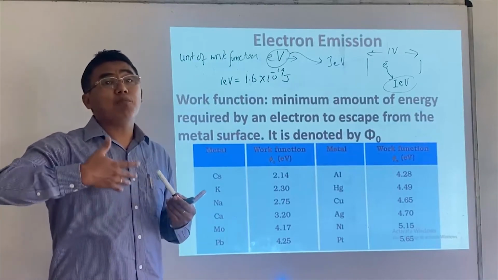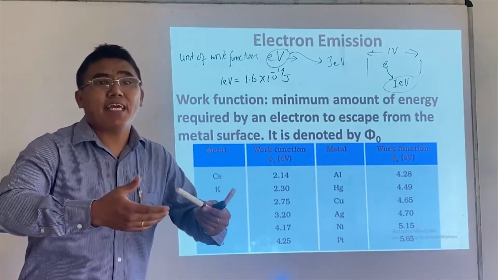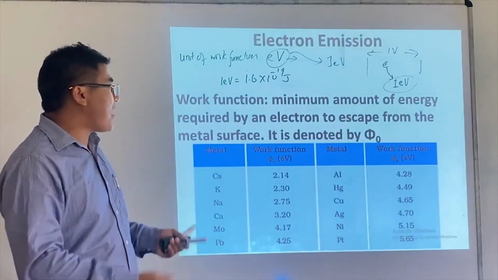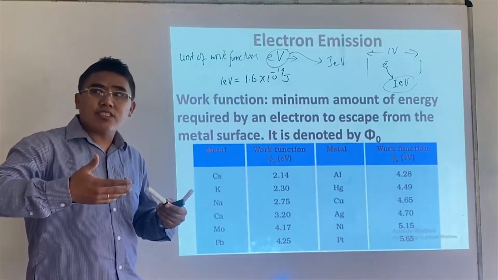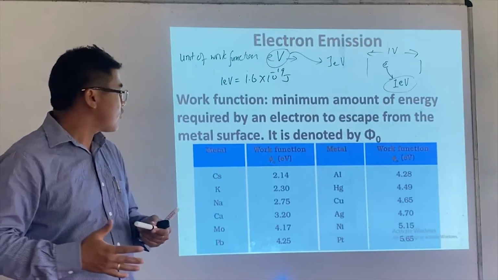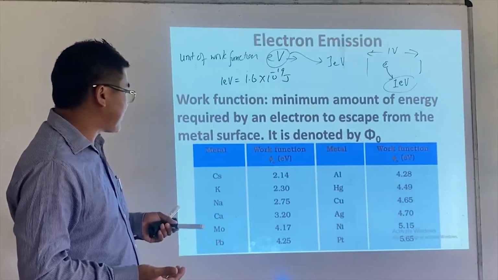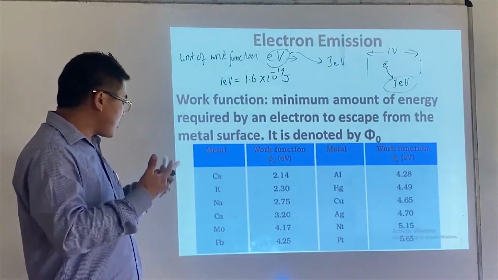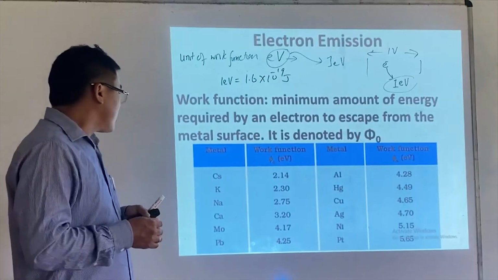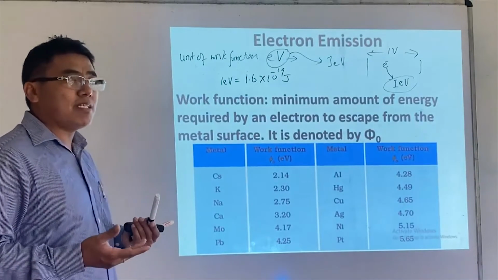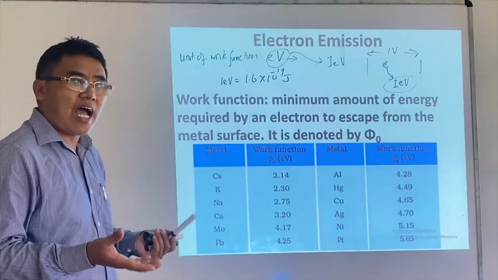Some metals have a smaller work function, which means electrons can be easily removed. Some metals have a higher work function, so electrons are not that easily removed. Therefore we have a table which shows the different work functions. The smallest work function means the metal is highly active.